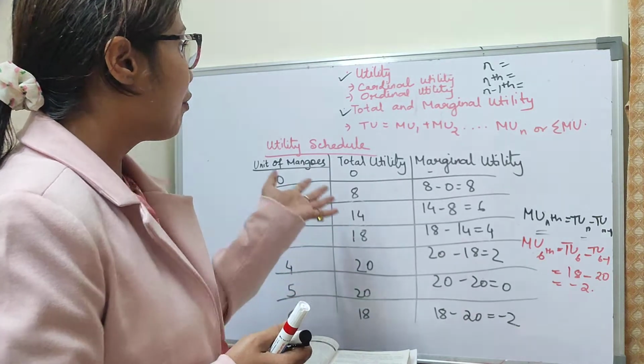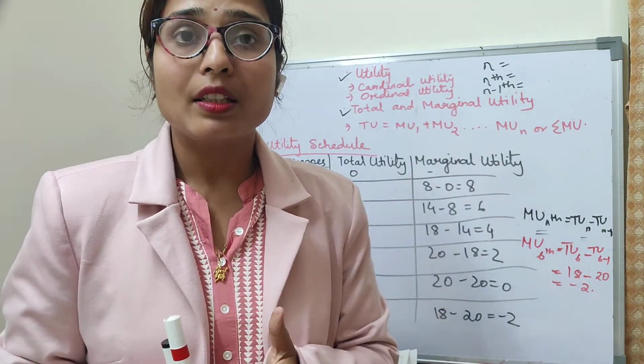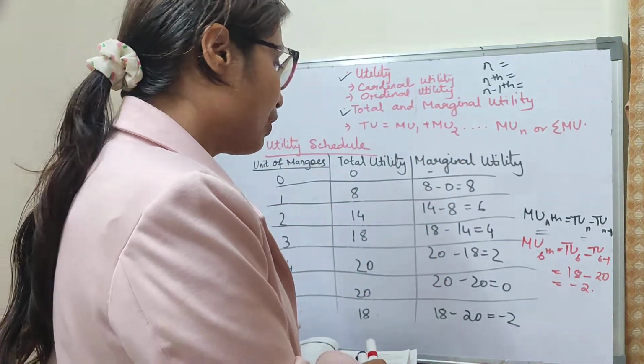I hope I have made you clear about total utility and marginal utility, but still what is left is the relationship between total utility and marginal utility.